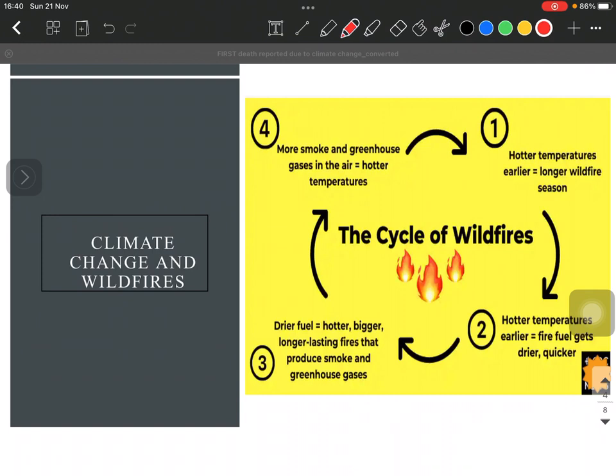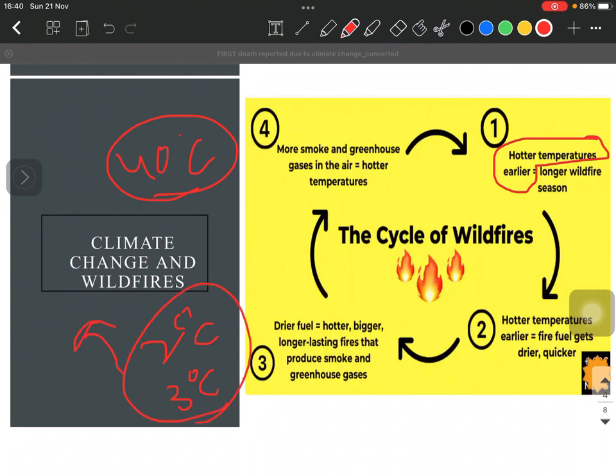So, if we see this cycle particularly, we see that the hotter the temperatures, like if there was the average temperature of 40 degrees Celsius in some area of the forest, and it has increased by even 2 degrees or 3 degrees now, it will cause the abundance of fuel in that area.